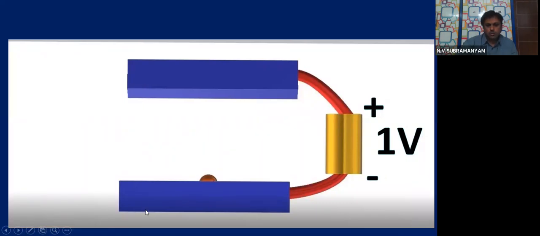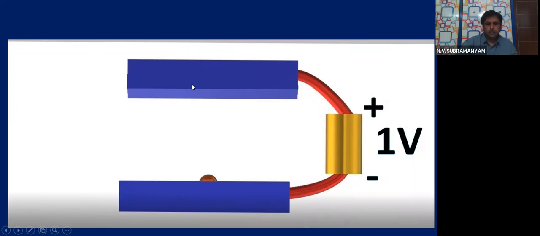You see here two blue plates. Actually they are metal plates, and they are connected to a battery. One plate is connected to the positive side of the battery. The other is connected to the negative side of the battery. Then the upper plate will become positively charged. The lower plate will become negatively charged. So there is an electric field, children. Here, there is an electric field between the positive plate and the negative plate, because they are charged bodies, no? Upper plate is positive, lower plate is negative. That means they are charged bodies.